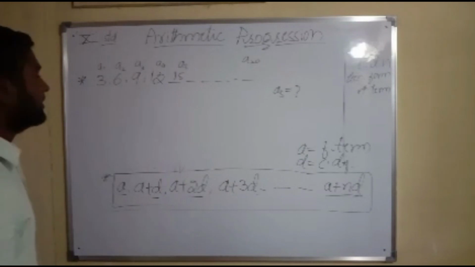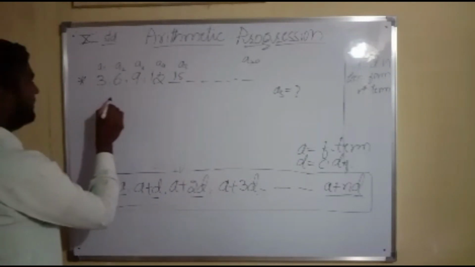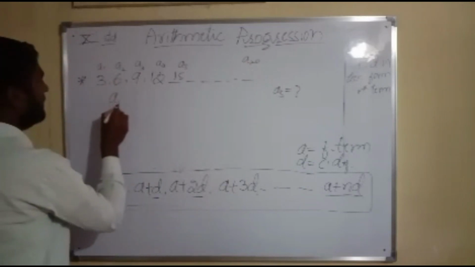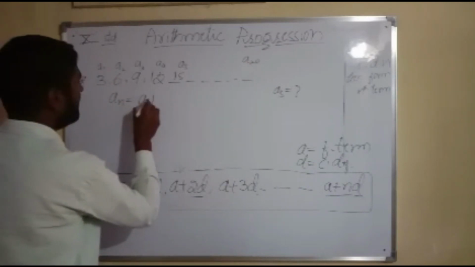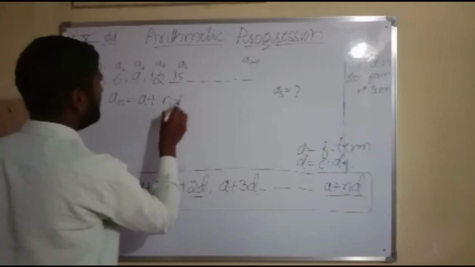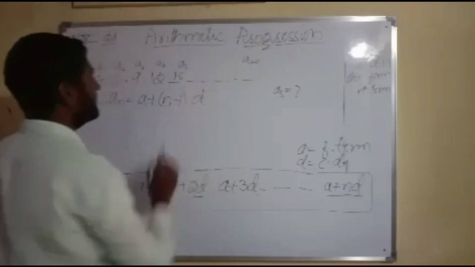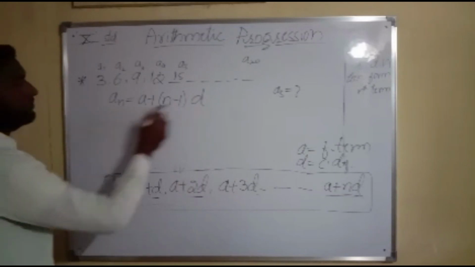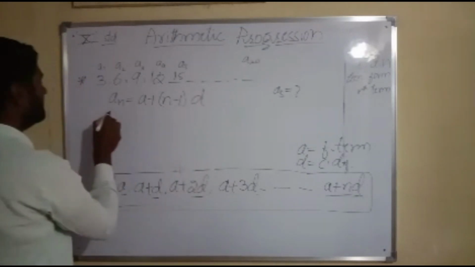With the help of the formula, I can find it. An is equal to A plus (n minus 1) into D. We have to find the 20th term.